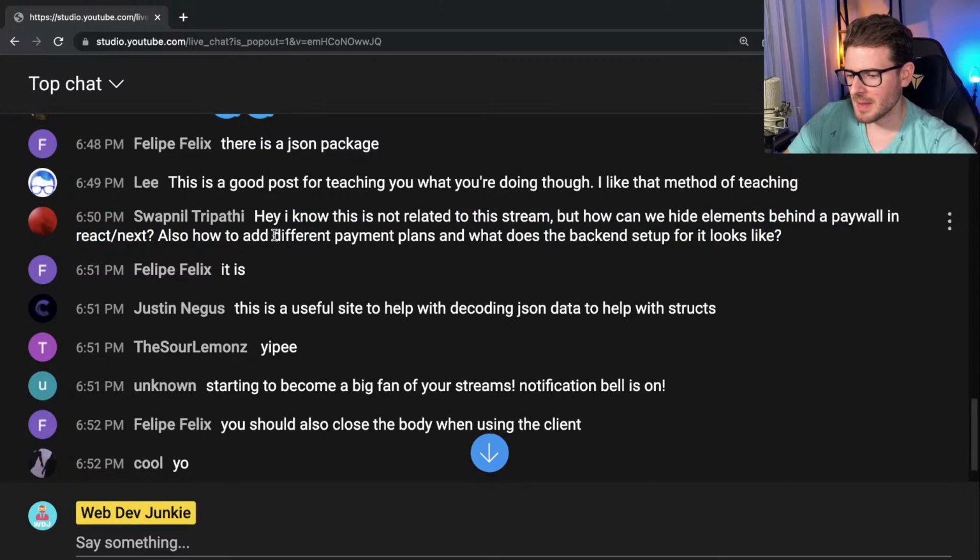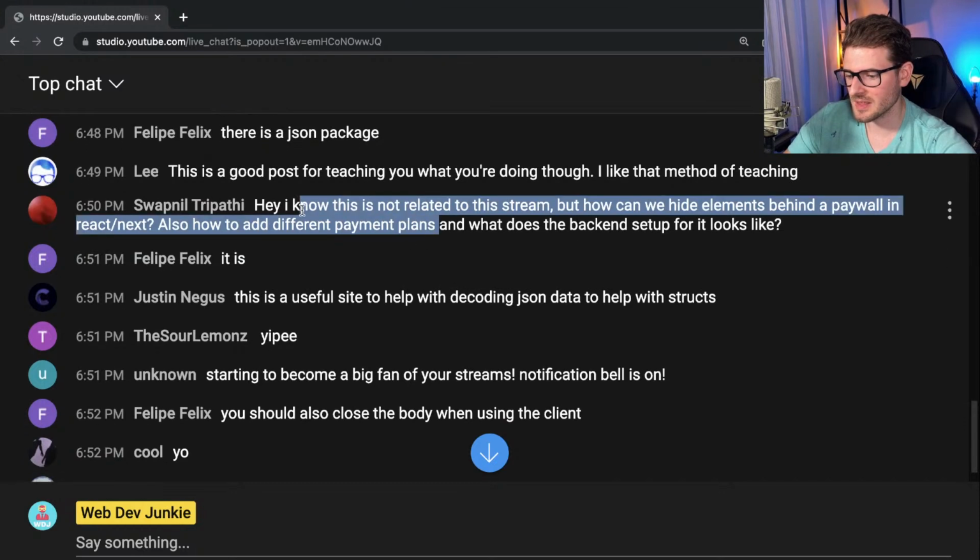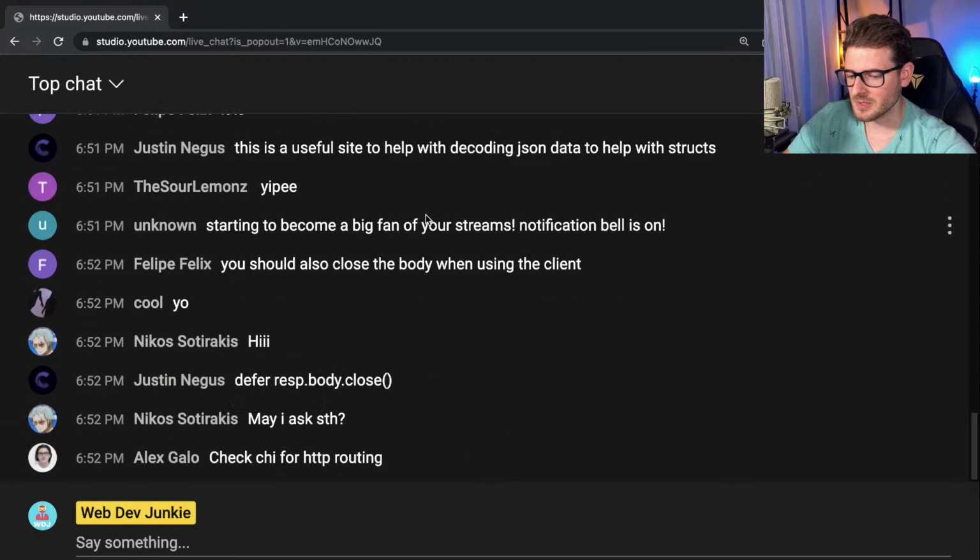As far as different payment plans, like subscription types, instead of a flag of is paid, you could say subscription type is equal to unsubscribed, plan bronze, plan gold, plan diamond or something. It's a matter of how you decide that you want to set up your configuration with dealing with authorization, basically.